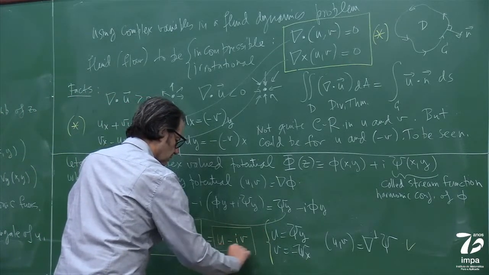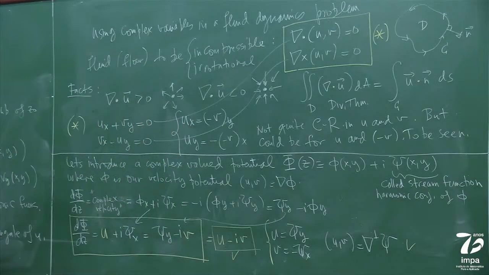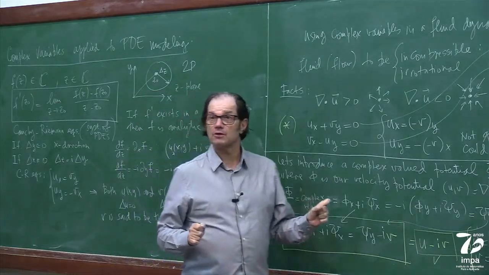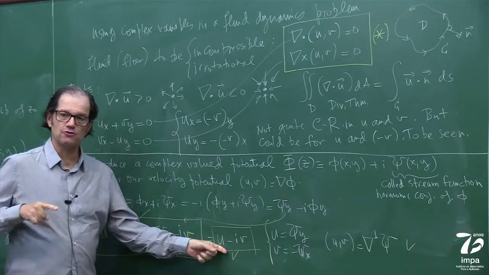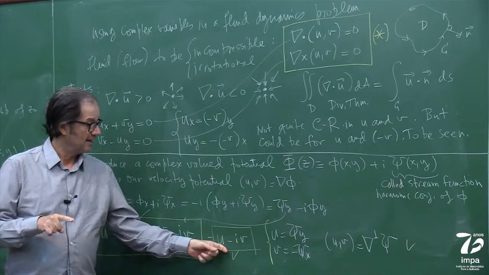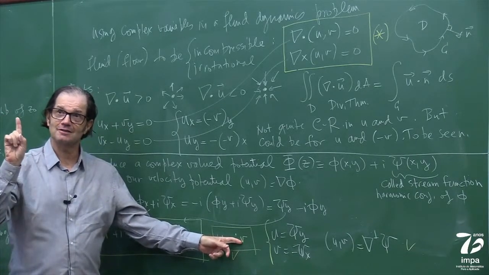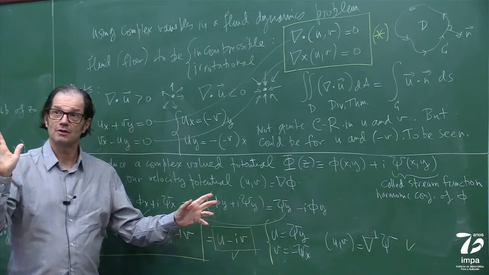Okay. Now, this first part is a very important part, is that my complex velocity is very physical. All I need to remember is that the real part of my complex velocity is my horizontal velocity. And the negative of the imaginary part is my vertical velocity. That's all. So it's very physical.